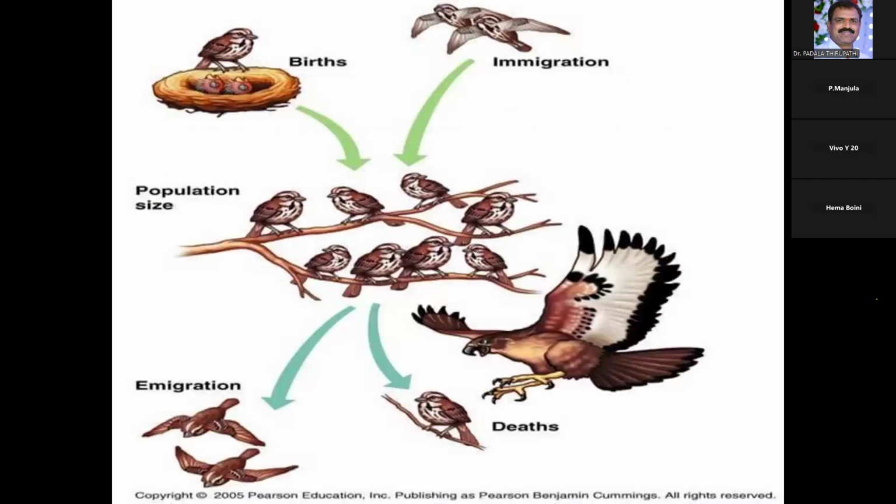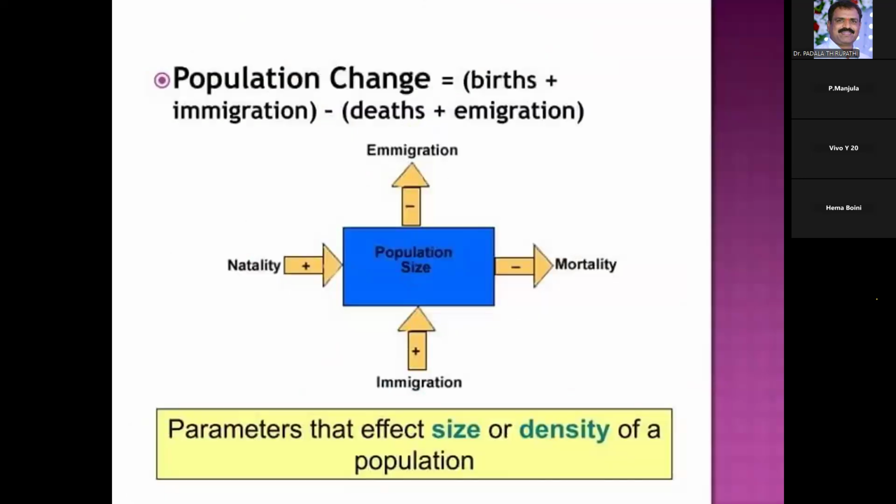For example, with birds, due to births and immigration, the population size increases. When they move away, or due to death, the population size decreases. So this is about the first characteristic, the population size. Population change is equal to birth plus immigration minus death plus emigration. These are the parameters which affect the size or density of the population.